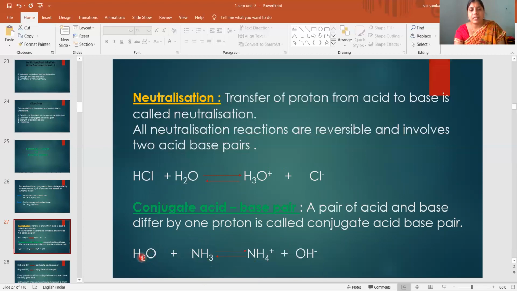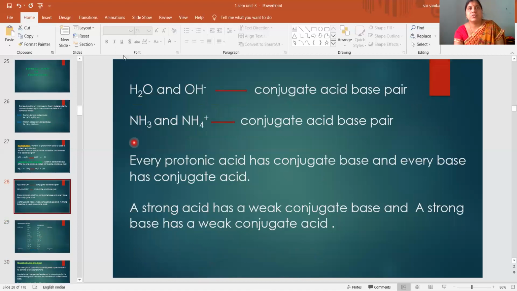So this H2O and OH minus is one acid base pair, and this NH3 and NH4 plus is one acid base pair. And what happens? This is reversible. So again, this will donate a proton and this will accept a proton. So this is acid, this is base. So here there are two acid base pairs. H2O and OH minus is a conjugate acid base pair.